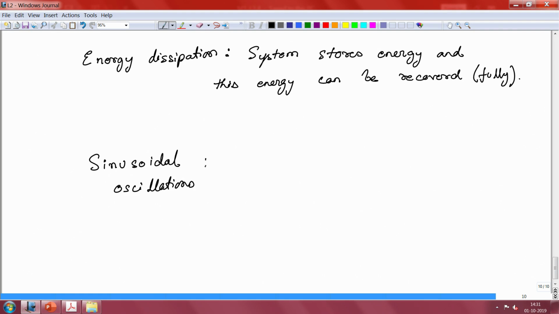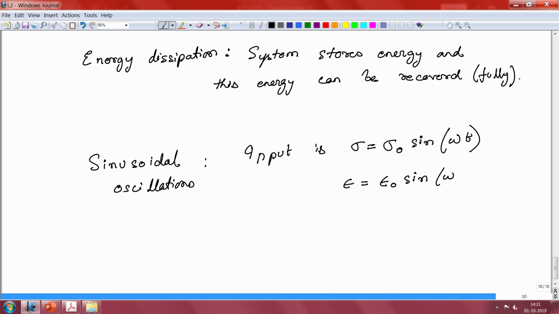So, in sinusoidal oscillations, let us say your input is sigma equal to sigma naught sine of omega t. So, you are deliberately applying a sinusoidal oscillation in this case, and then you are measuring the output. So, what is your output going to be? We have already seen that stress and strain are proportional. So, this is going to be some other epsilon naught, again sine of omega t.